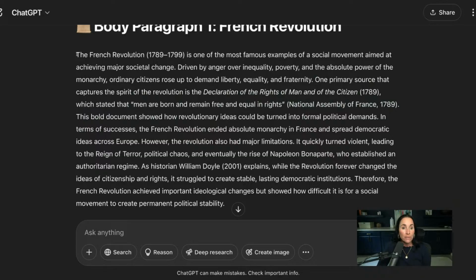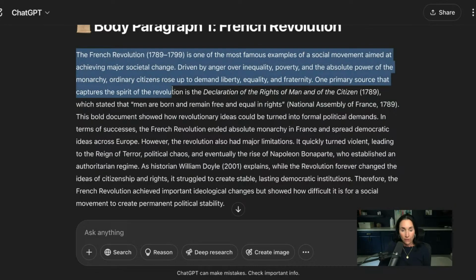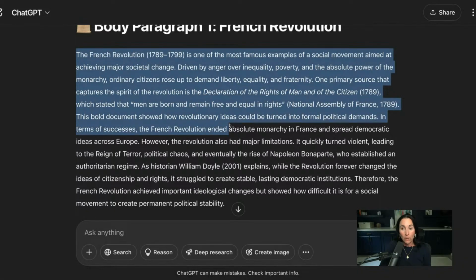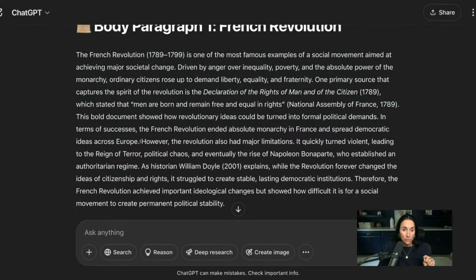So we have briefly discussed the French Revolution, and we have integrated our primary source. Check and check. Now we have to discuss the limitations, right? Here it is. However, the revolution also had major limitations. It quickly turned violent, leading to the reign of terror, political chaos, and eventually the rise of Napoleon Bonaparte, who established an authoritarian regime. So it sounds like it didn't really do much to change inequality, because then they fell right into authoritarianism. And then it's got my quote here.